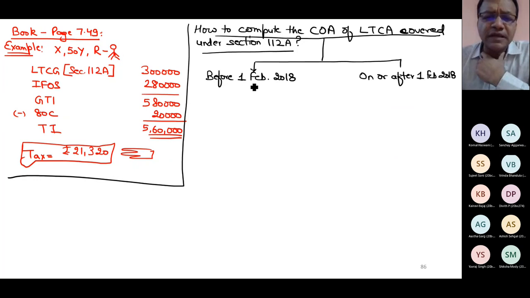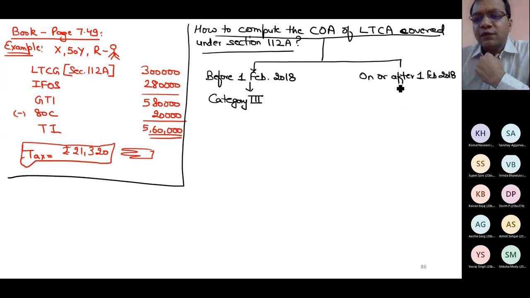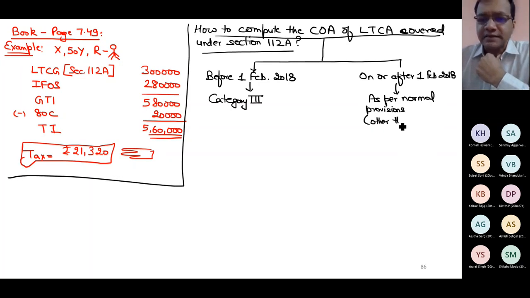If acquired before 1st Feb 18, how will I solve it? Category 3. And if on or after 1st Feb, then I am using the word as per normal provisions. What are normal provisions? It can be any category, but other than category 3.